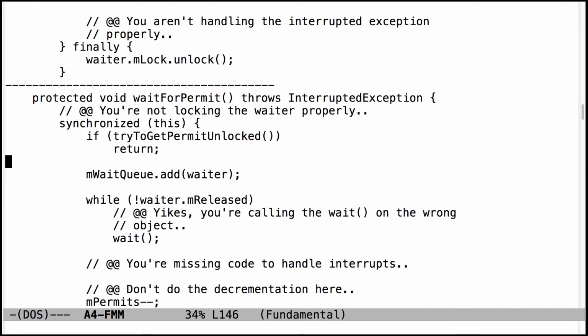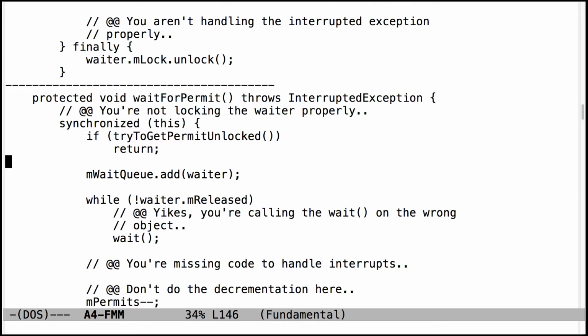So wait for permit: you've got to think very carefully about the order in which you acquire the locks. And this is not quite right, so you have to think through that. Go read listing 3 again if you're still puzzled about how you do the locking, nesting. This particular code is calling wait on the wrong object.